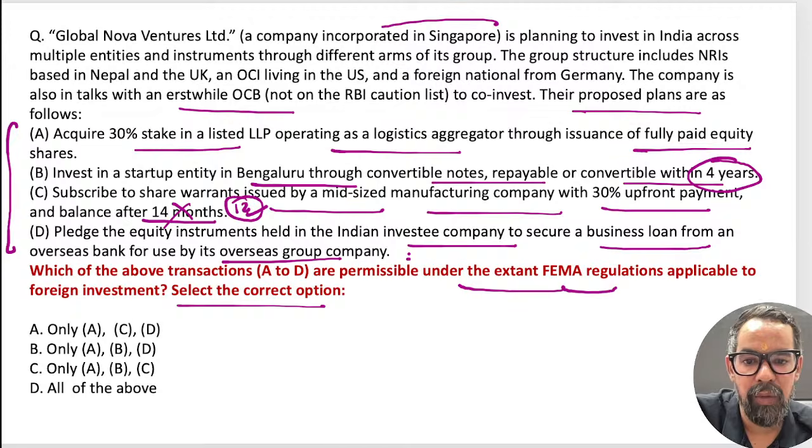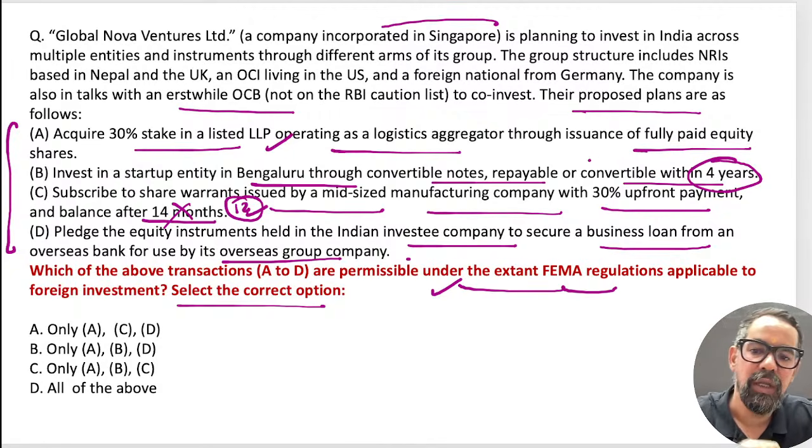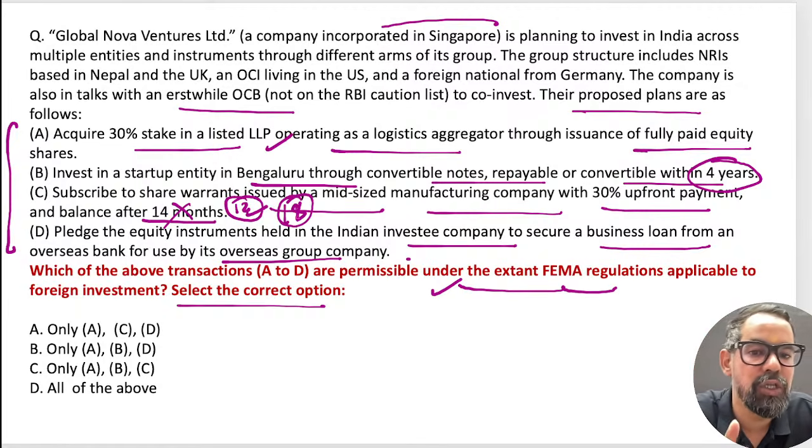So what we have to find out in this particular case is which of the above A to D are permissible. It can be A, an investment in an entity, convertible notes, repayable within 4 years. Is this 4 year timeline fine? Or is something else there? And is this for 12 months or 18 months? It is a share warrant case actually. It should be 18 months.